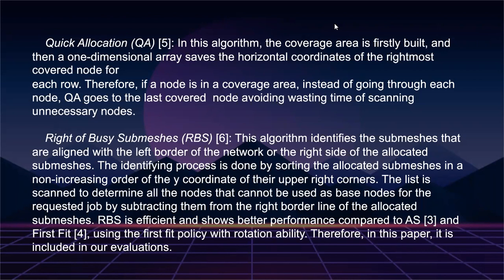So the fourth one is the right of busy submeshes array. This allocation identifies the submeshes that are aligned with the left border of the network or the right of the allocated submeshes. The identifying process is done by sorting the allocated submeshes in non-increasing order of the y coordinate of the upper right corner. The list is scanned to determine all the nodes that cannot be used as base nodes for the requested job by subtracting them from the right borderline of the allocated submeshes.